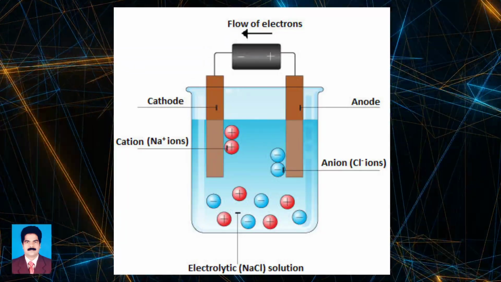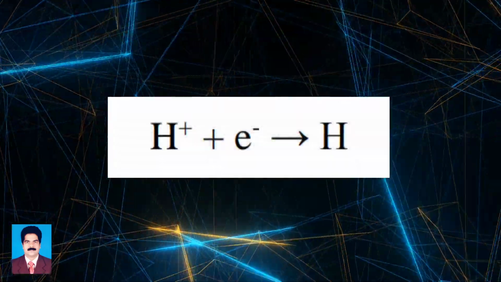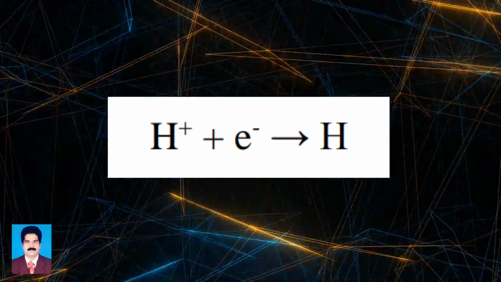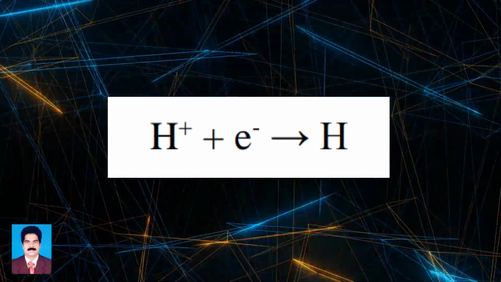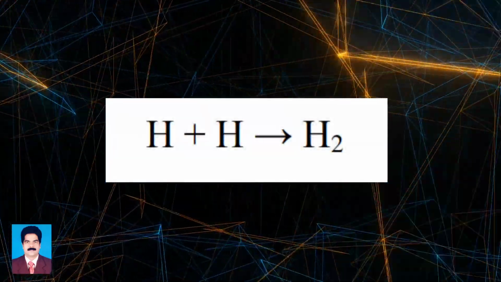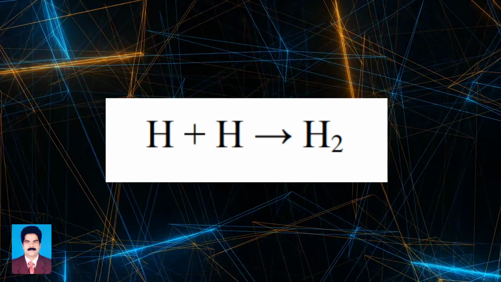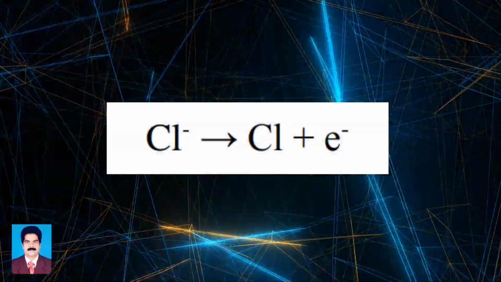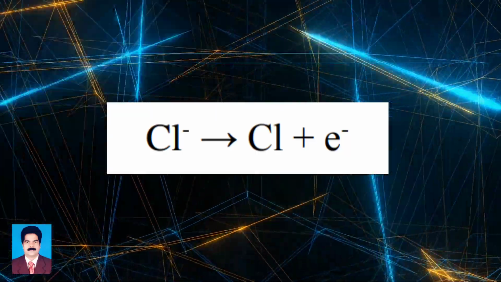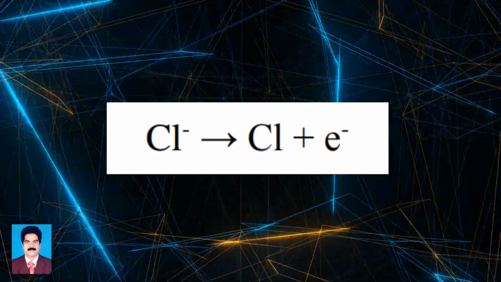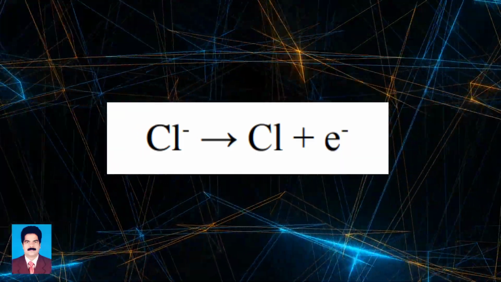As the circuit is closed, electrons enter the solution through the cathode and combine with H+ ions to give neutral monoatomic hydrogen. Two such atoms combine to form molecular hydrogen, which escapes as gas. At the same time, electrons leave the solution as a result of the discharge of chlorine ions at the anode, each ion furnishing one electron in becoming an atom.